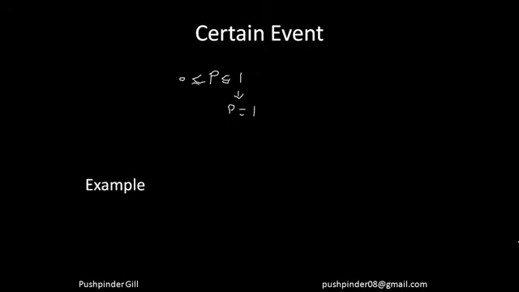For example, let me take the same example. I throw a dice and I can get either of the numbers 1, 2, 3, 4, 5, 6. I can get any of the numbers, so the probability of that happening is certain. It's 1. So we have done the impossible event and the certain event, which is called the definite event as well.